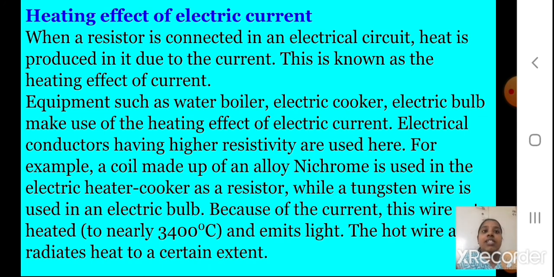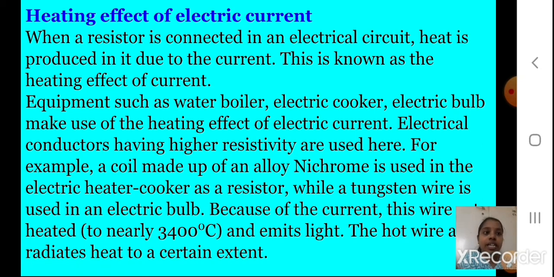Electrical conductors having higher resistivity are used here. Those who have very high resistivity, we are using them. For example, a coil made up of an alloy nichrome is used in the electrical heater cooker as a resistor. What are we using, students? An alloy of nichrome, while a tungsten wire is used in an electric bulb.